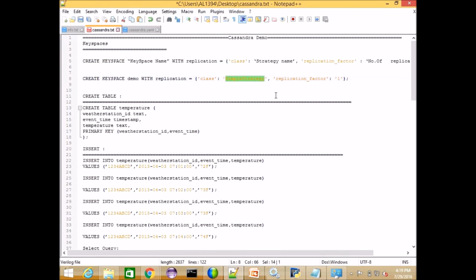If I mention network topology here, it will also work. Does Cassandra decide which topology to use, or do we need to decide? We need to decide. For example, I have a multi-DC, so I definitely need to go for network topology. Otherwise, we cannot put one more replica copy on another network.